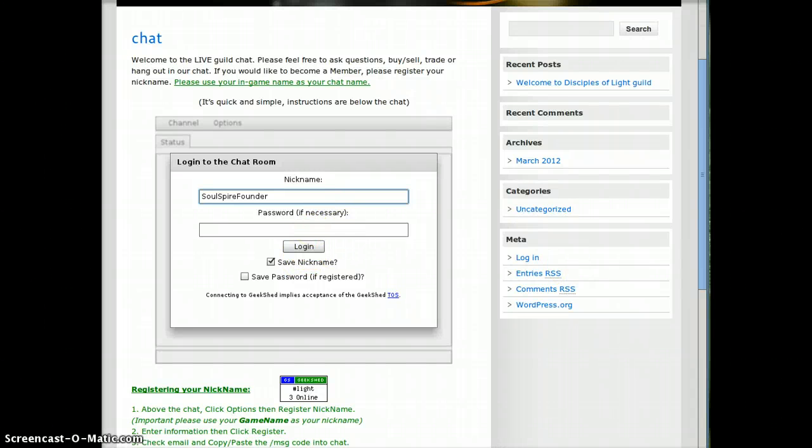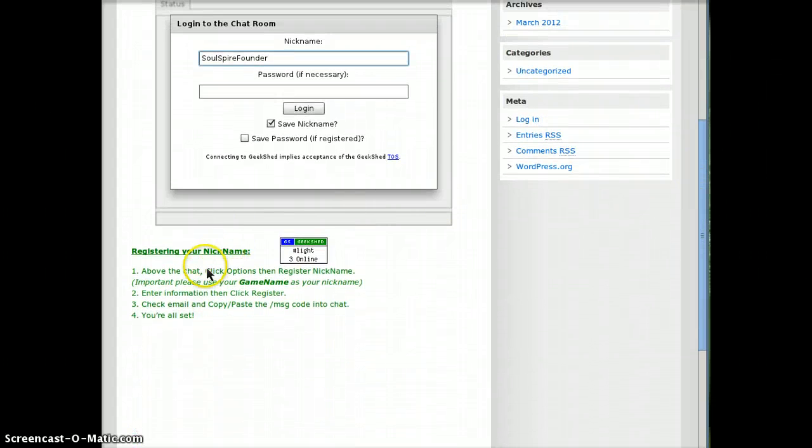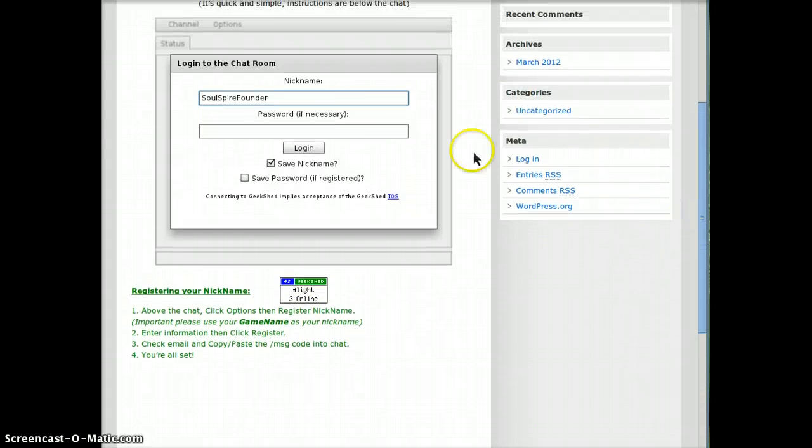To register, it's very easy. Once you've been in the chat room for at least 2 minutes or 120 seconds, you can click above the chat name options and then register nickname, and that is up here. It's grayed out right now, but you would click options, register nickname. We prefer that you're using a name that you use in the Realm of the Mad God, which is your gaming name. That way we know who's who, and it just makes life a lot easier.